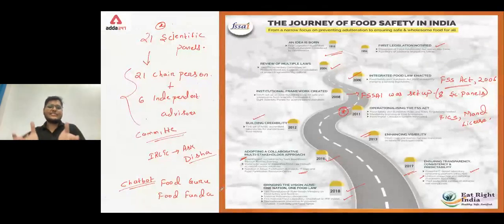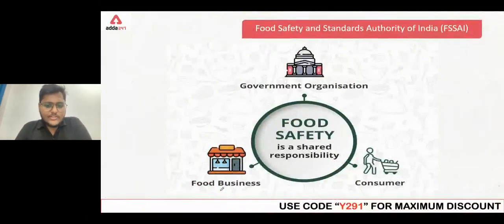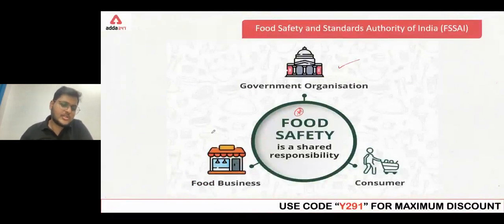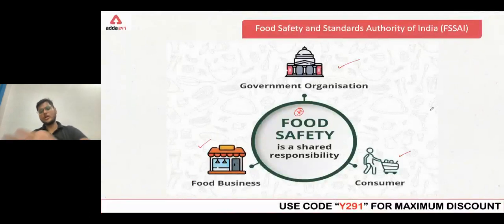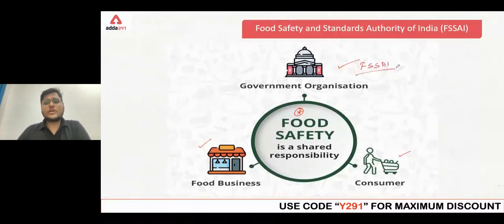So this is in brief the journey of food safety in India. Clear, guys? Now, next one. As you can see in this picture, food safety is a shared responsibility, as mentioned in the center, and we have the government organization, the food business, and the consumer on the three sides. Talking about the government organization here, it means FSSAI, the Food Authority of India, the body that is responsible for food safety all over the country.